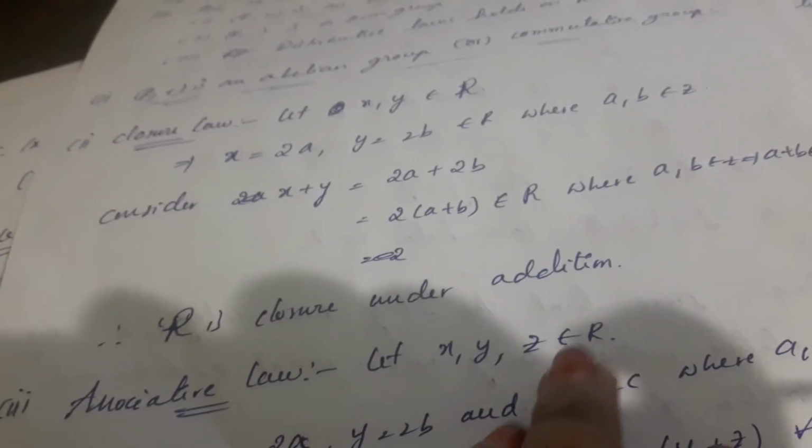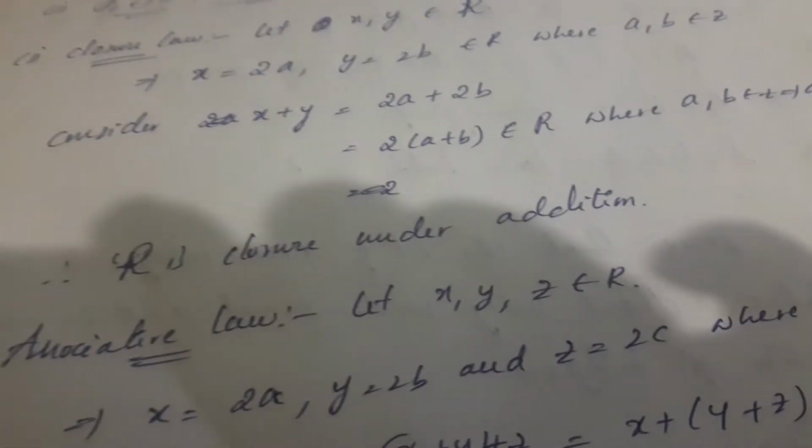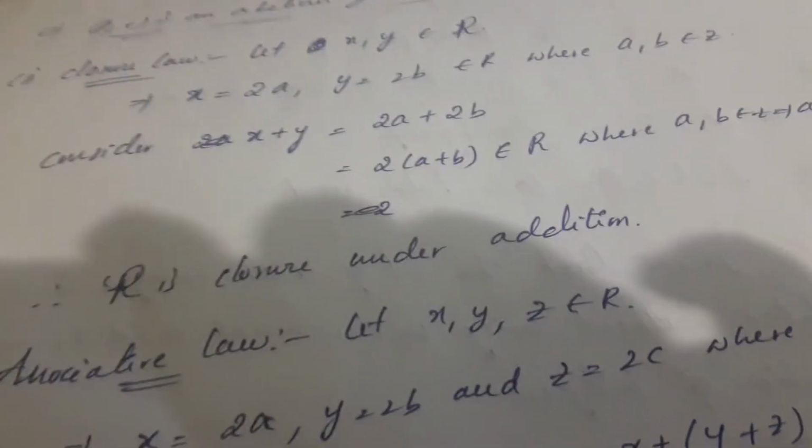Next, associative law. Let x, y, z belong to R. In the associative law we have to consider three elements.